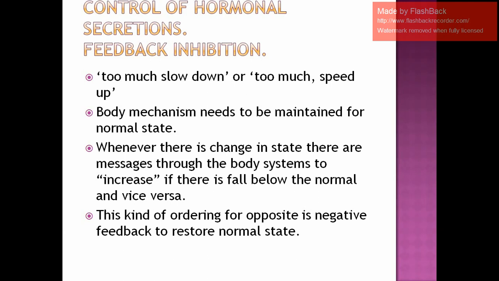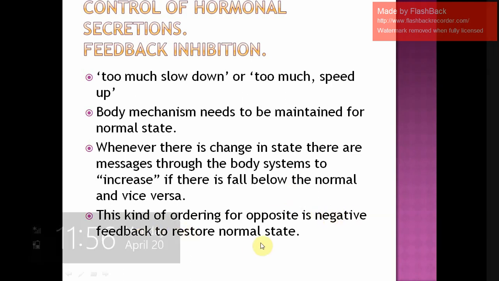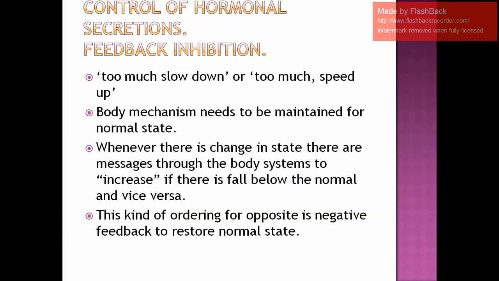So that's why we say whenever there is a change in the state, there are messages through the body system, either to increase if there is a fall in the hormonal level, or to decrease if there is a rise in that particular level of the hormone. See, opposite means what? When a gland is producing a hormone, that is something that is happening. Yes or no? Now we want to tell that gland to stop producing that hormone. That means opposite. So that is called negative feedback. Why are we doing this negative feedback? To come to a normal state.